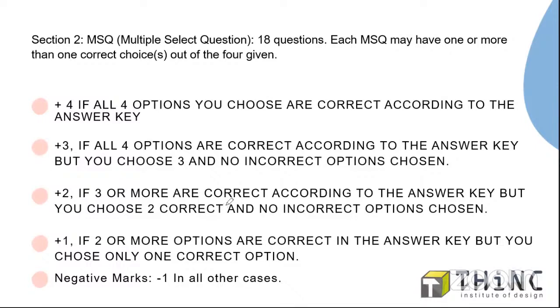If you select 2 out of 3 correct answers, you will get partial marking accordingly. Also if you select 1 of the correct answers, you will get partial marking like that. So according to the number of answers you choose, the number of marks will also vary. If you choose the highest number of correct answers, you will get the maximum marks, and as the number of correct answers reduces, the marks will also be reduced.